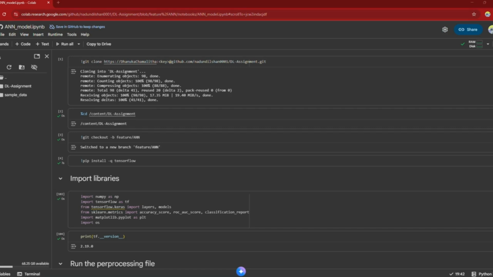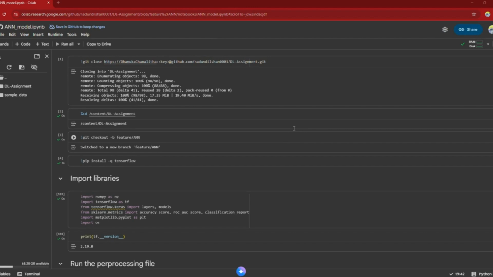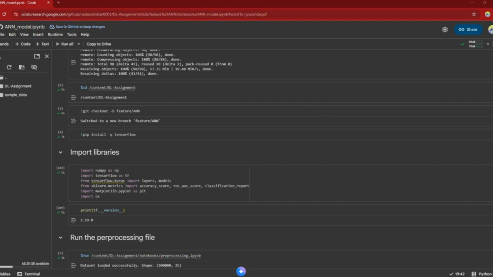Hello everyone. For my part of the deep learning assignment, I implemented an artificial neural network model to predict house purchase decisions using the global house purchase decision dataset. First, I cloned our GitHub repository and loaded the preprocessed data. The data was already split into training and testing datasets and stored as NumPy arrays.